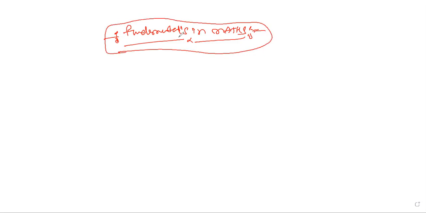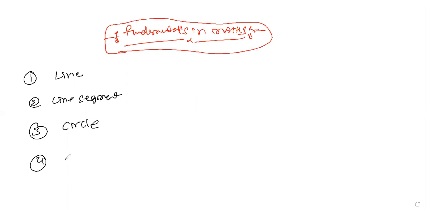Today we are going to discuss: number one, what is a line. Second, line and line segment. Third, what is a circle. Fourth, what is a semicircle.